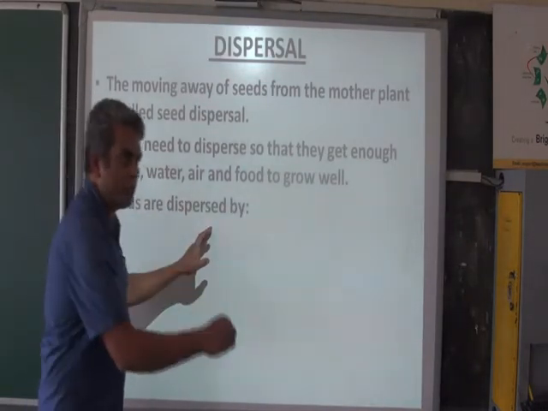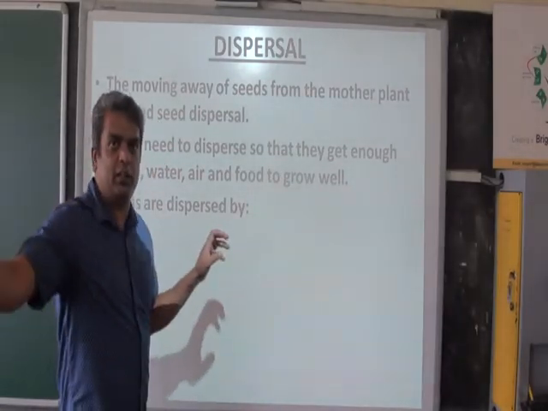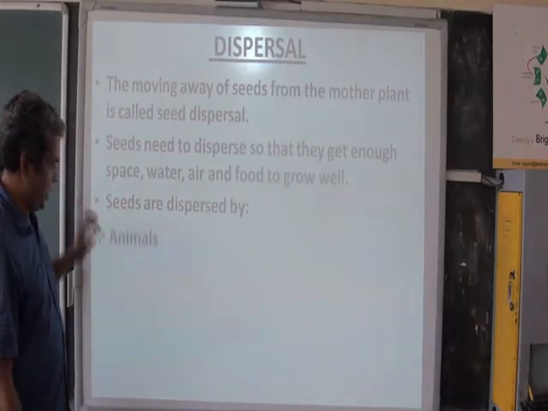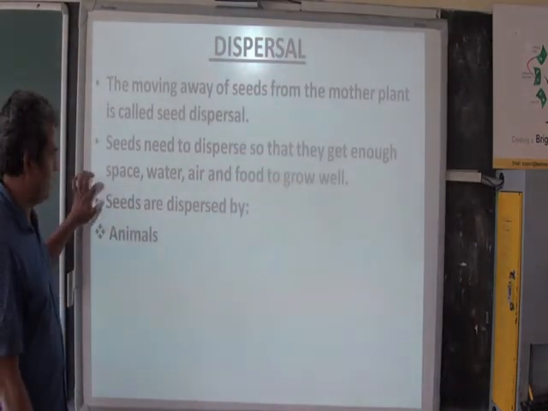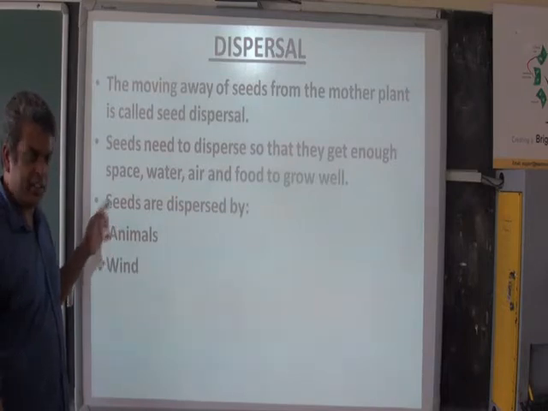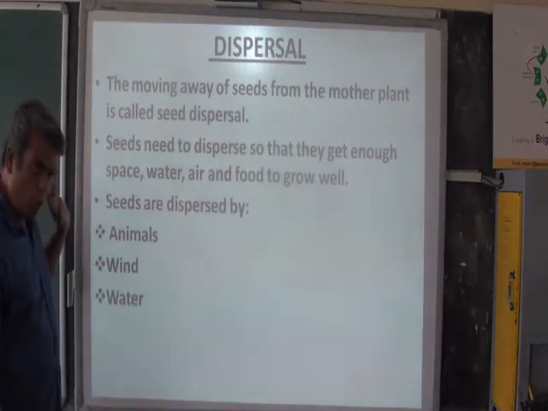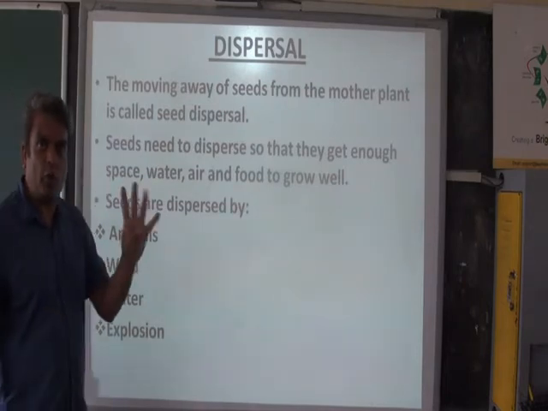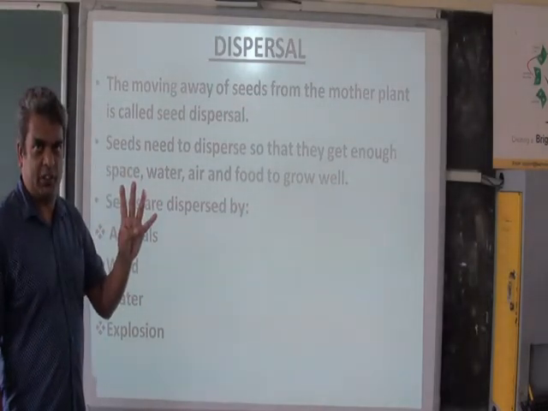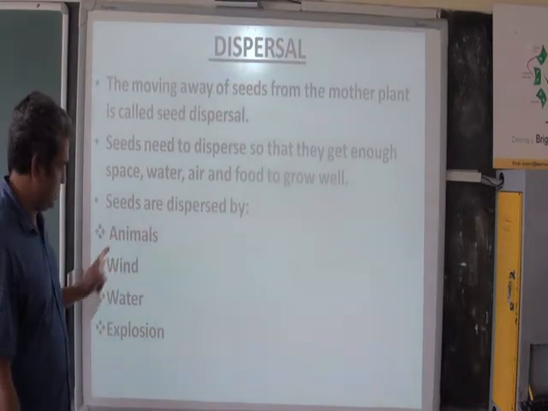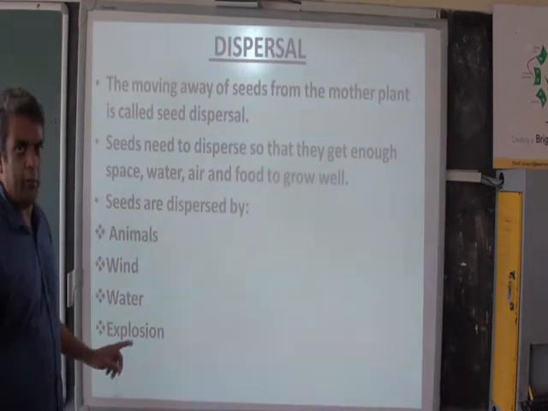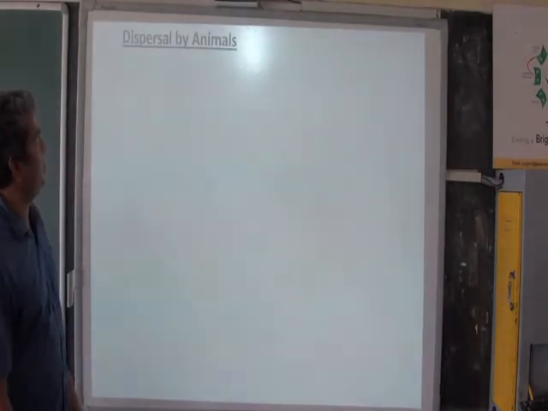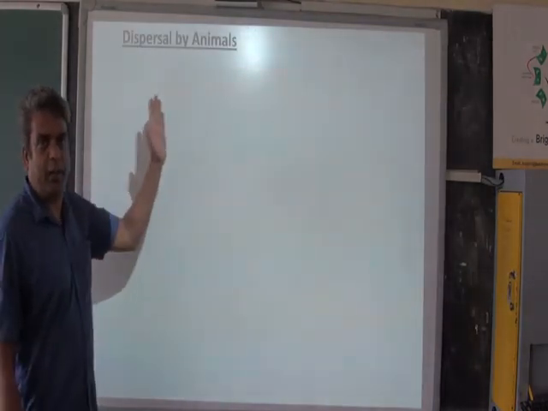Now somebody needs to carry the seeds from one place to another. Now who does that? There are different agents. Animals do it, birds and animals do it. Then wind does it, water, and by explosion. So there are 4 ways how seeds can be dispersed. What are the 4 ways? Animals, wind, water and by explosion. Now let us see how animals disperse seeds, or dispersal by animals.